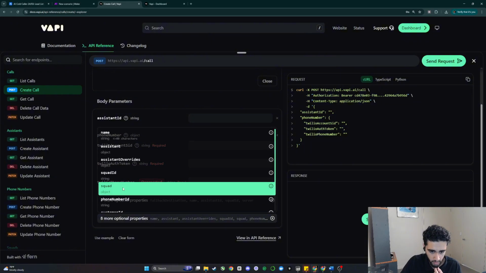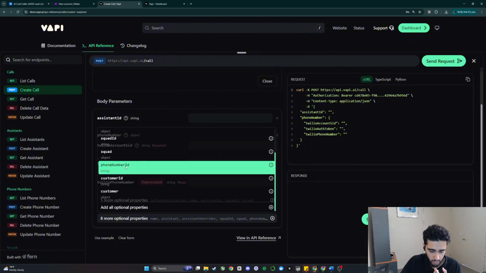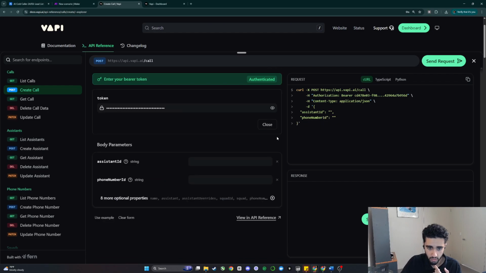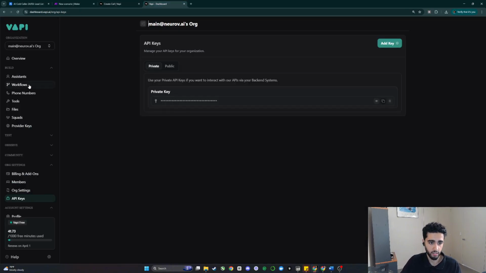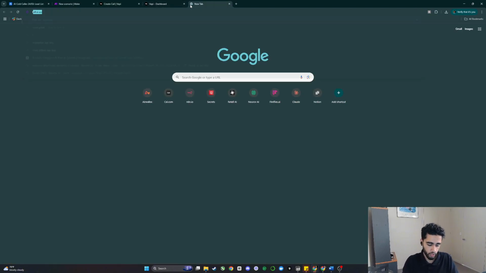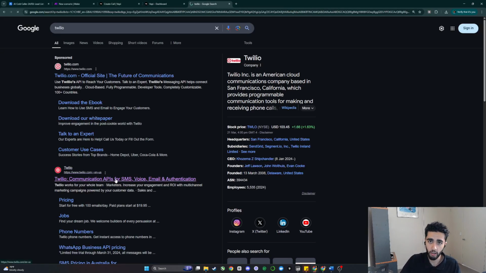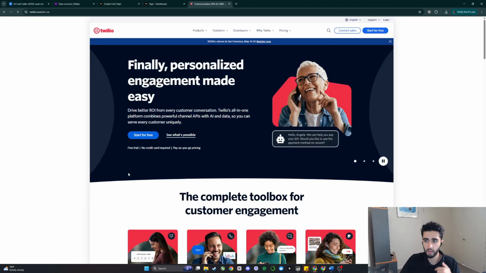Let's actually have a look at the other options. So there is phone number ID. It might just be the phone number ID. Let's do that. So we have the assistant ID and we have the phone number ID. And what we can do is go back into Vapi, and if you haven't already, you can get a phone number. You can do this 2 ways. You can buy the phone number, or you can go into Twilio, create an account, buy your own phone number, and we can use that going forward.